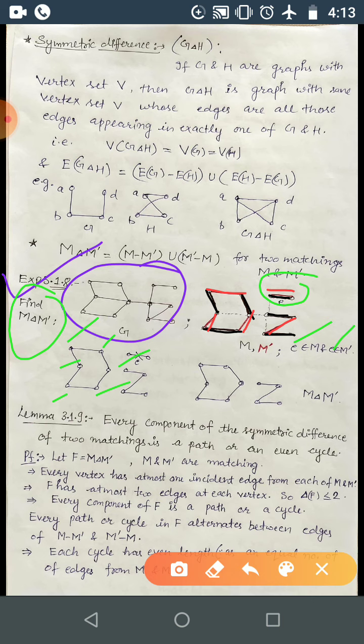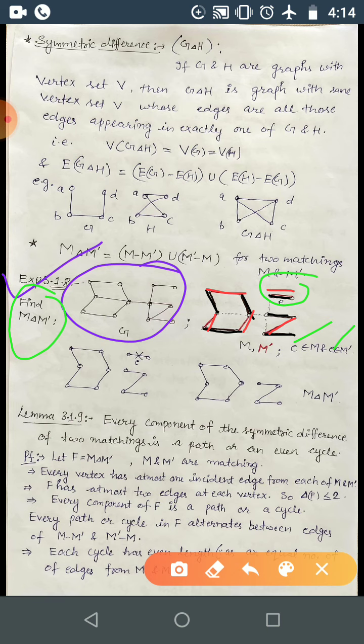If these were two graphs, but in terms of matchings, then you can consider only edges. Okay, so here just consider all the edges of M dash.